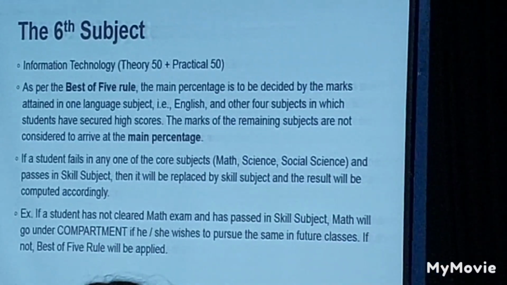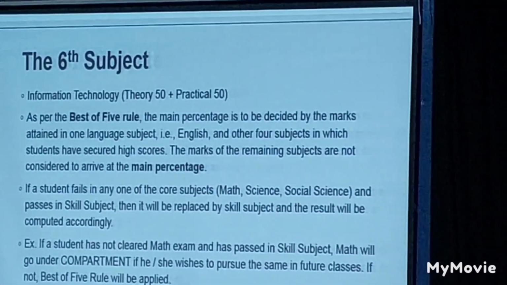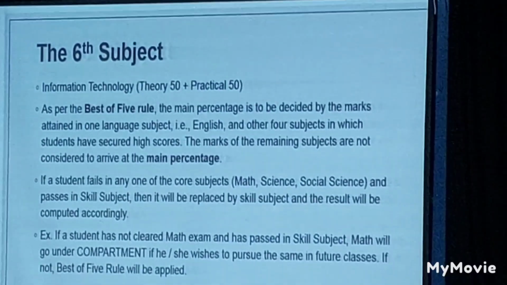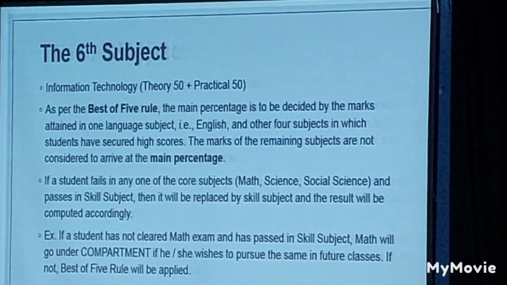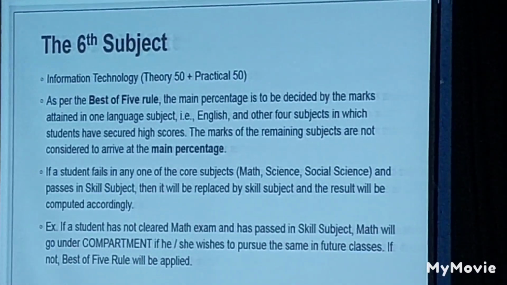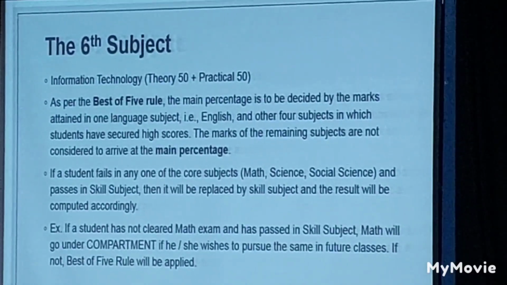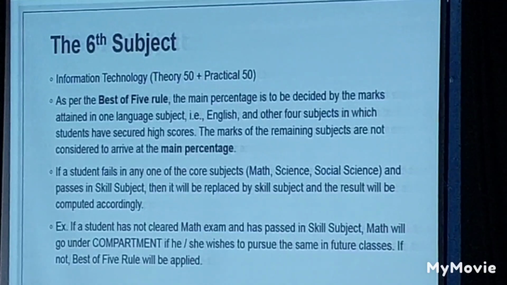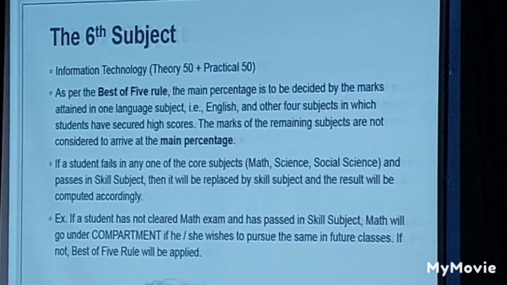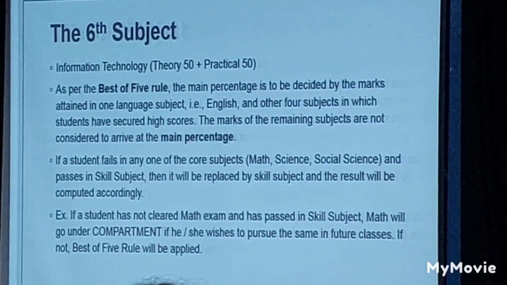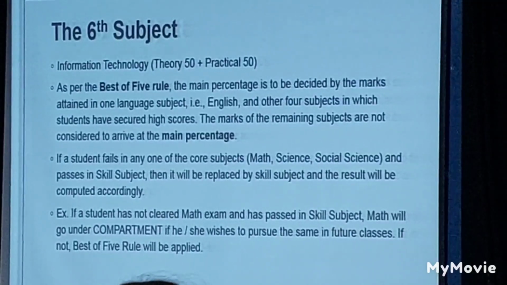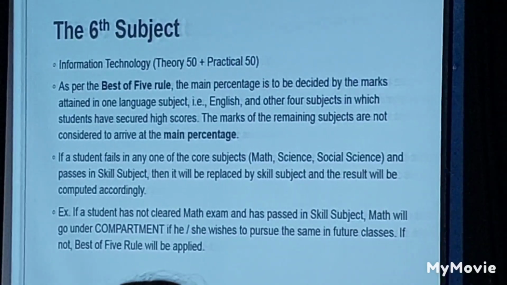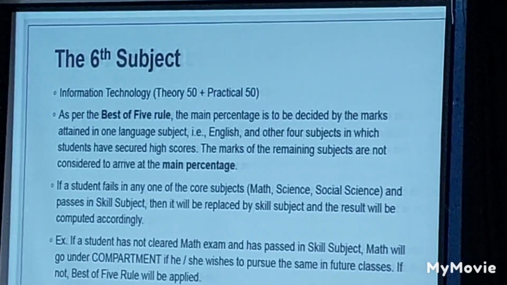For example, if a child has not cleared the math exam, the math will be replaced, not the marks, the whole subject is replaced by information technology. It's not that the IT marks will be substituted for math marks. Instead, the math subject itself will not be considered. Many of us wouldn't choose that. What happens in such a case?